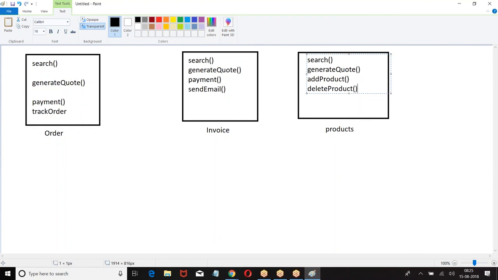But in all these three different functionalities, what is common here? Search and generate a code.